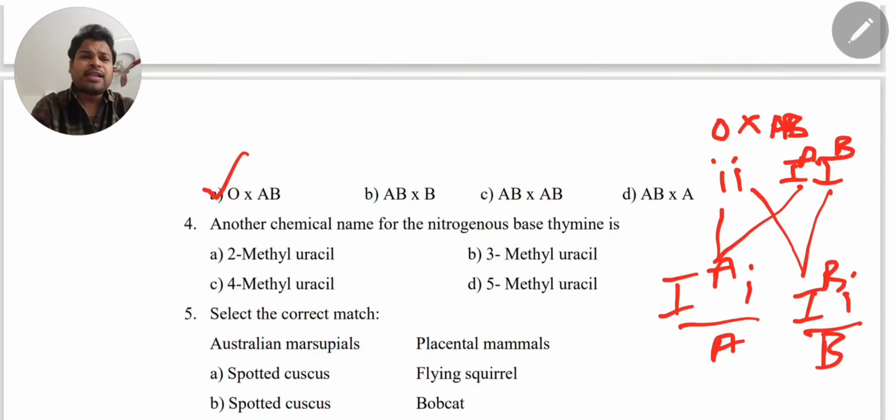Next, another chemical name for the nitrogenous base thymine. You know the nitrogen bases are adenine, guanine, cytosine, thymine. Another name for thymine is being asked, a direct question. 5-methyl uracil, that is the fourth one. Option D is right. Next, fifth question.